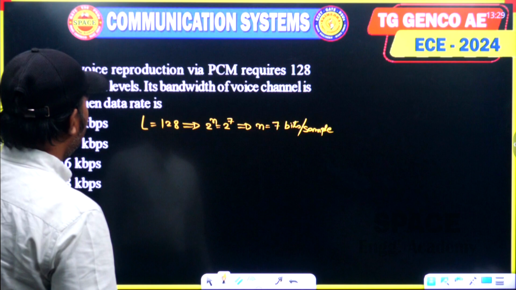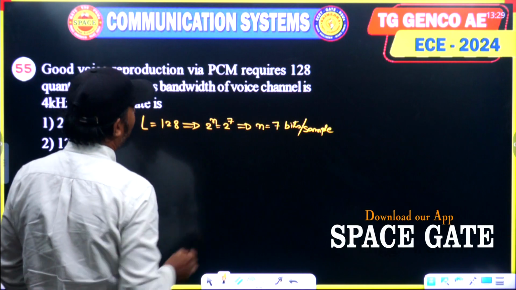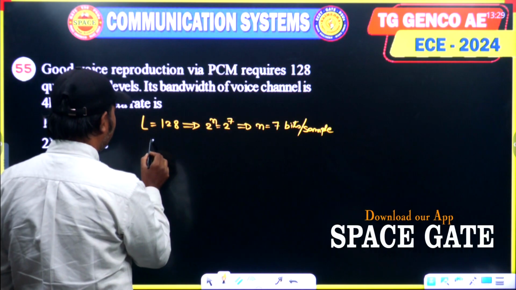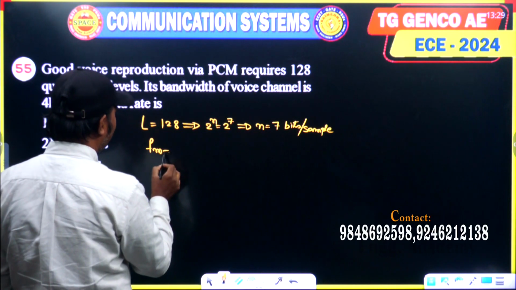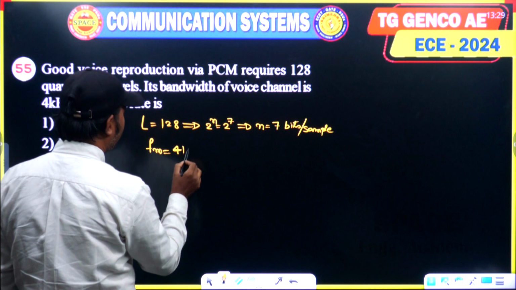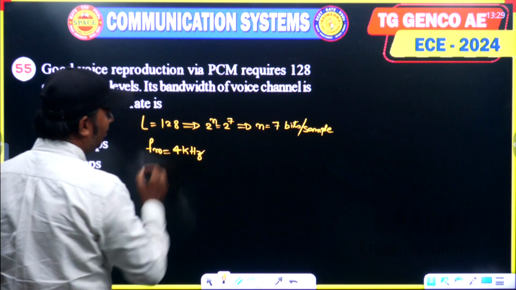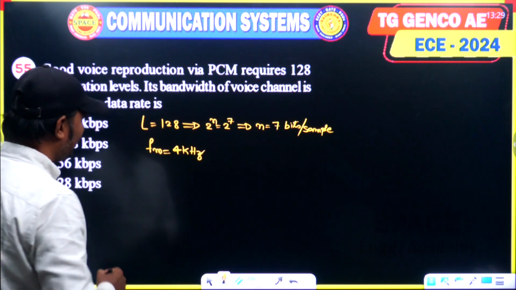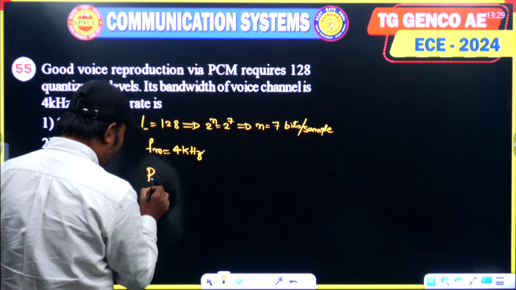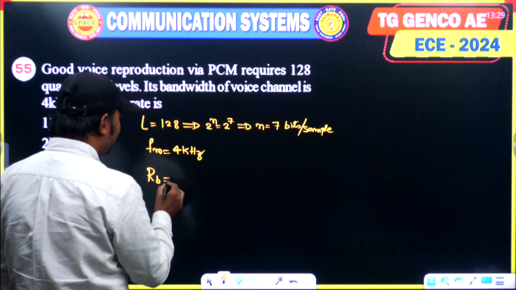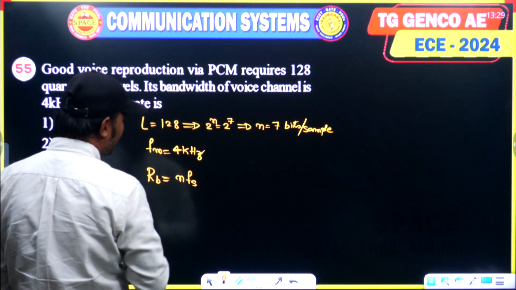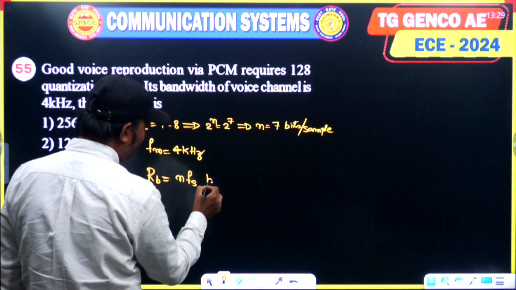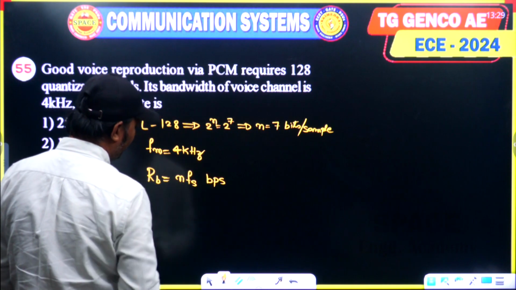Right. So the bandwidth of the voice signal, bandwidth he gave, means the highest frequency component in the voice signal is 4 kilohertz. Data rate he is asking, means RB value, bit rate or data rate. So what is the expression for bit rate? RB is equal to N Fs, bits per second units.